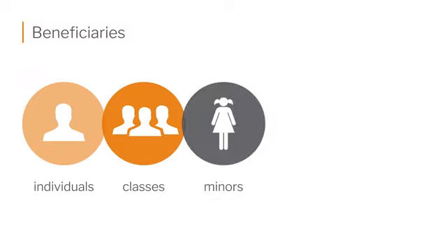Then you have minors. You can leave a death benefit to a minor child, but the child can't directly accept the death benefit because they're a minor. And by law, they're not a person yet. You are not a person until you reach your age of majority from a legal standpoint.